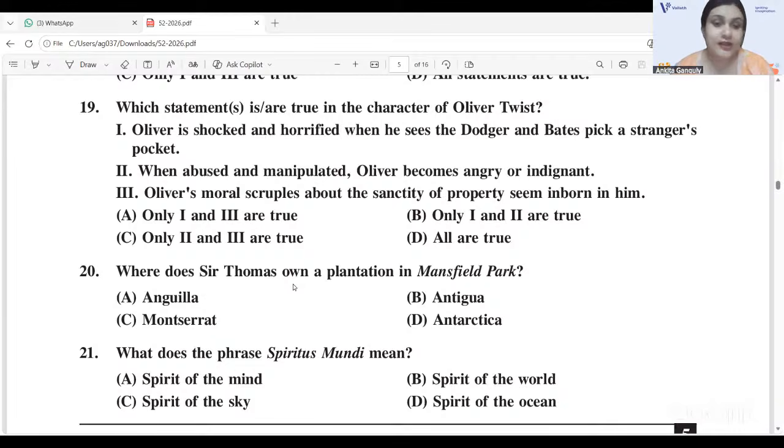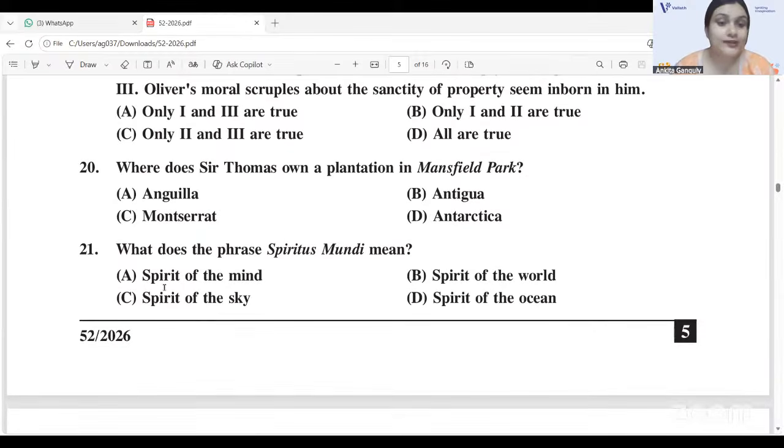20. Where does Sir Thomas own a plantation in Mansfield Park? Very easy question. Sir Thomas owns a plantation in Antigua. 20B, Antigua. What does the phrase spiritus mundi mean? It means spirit of the world. 21B.